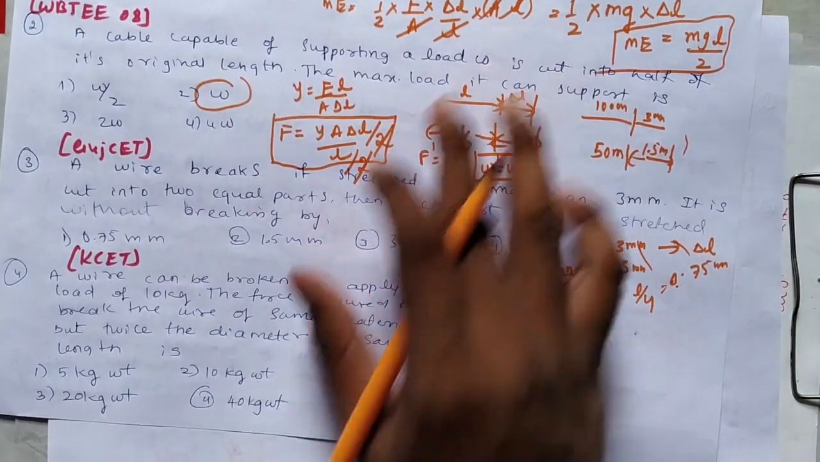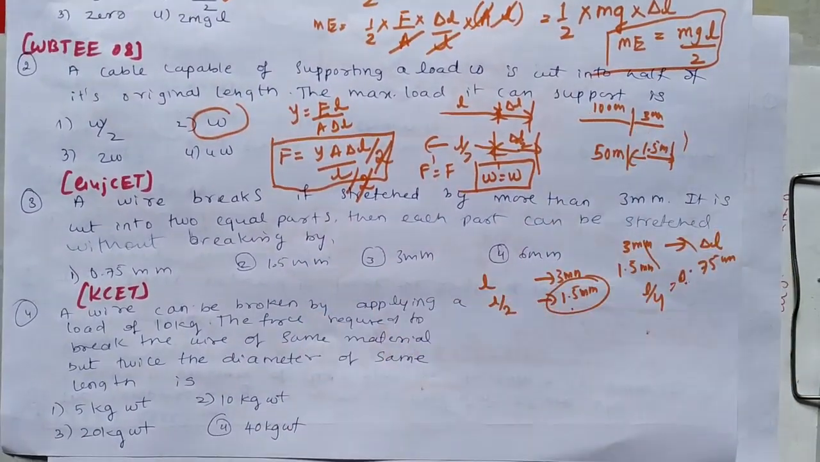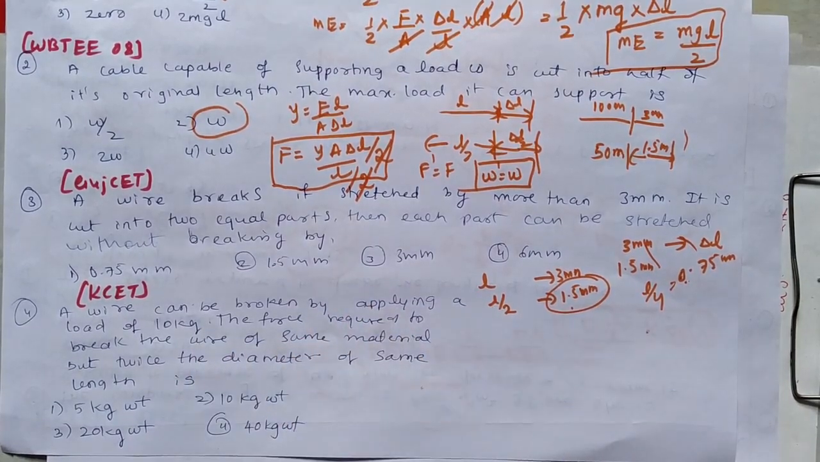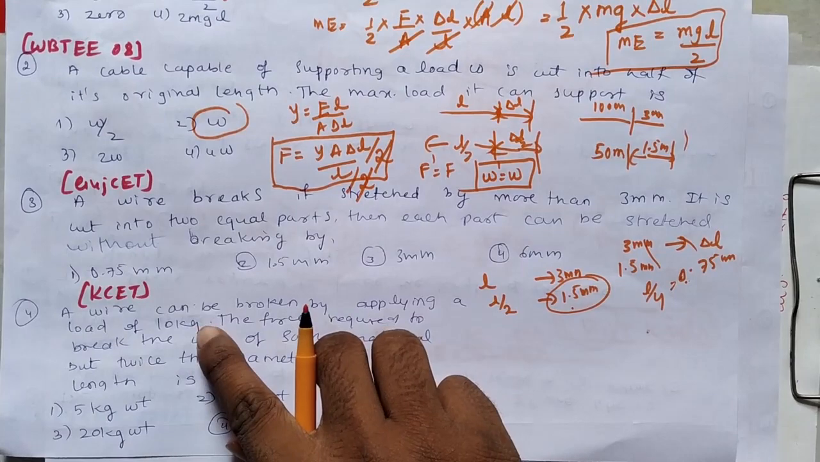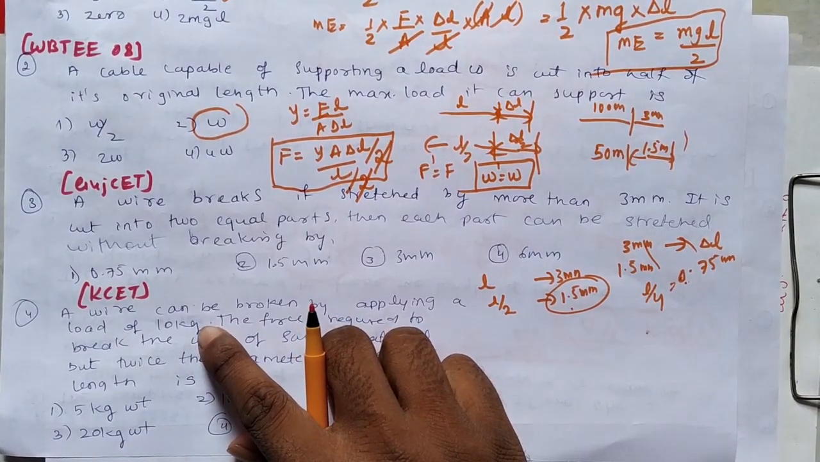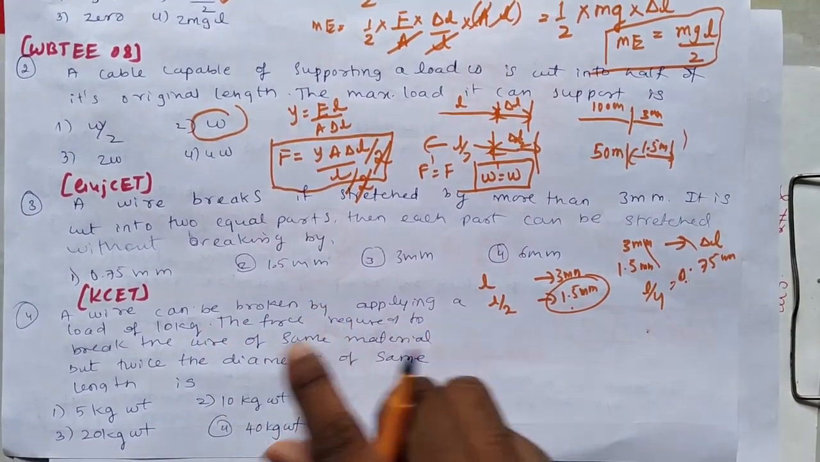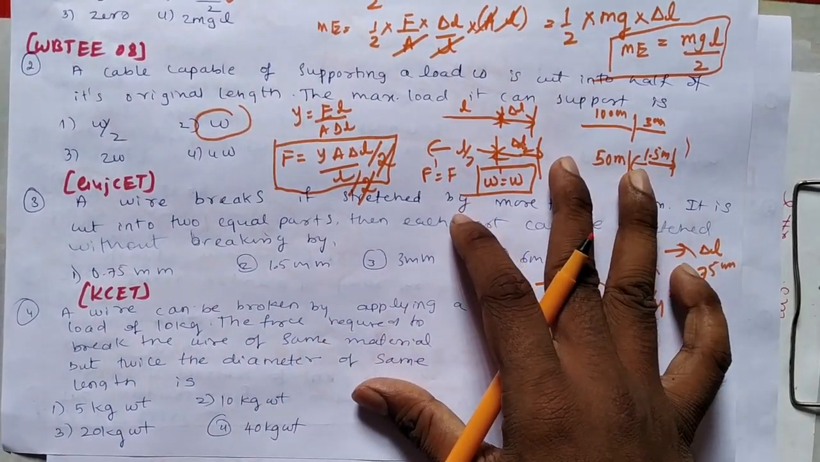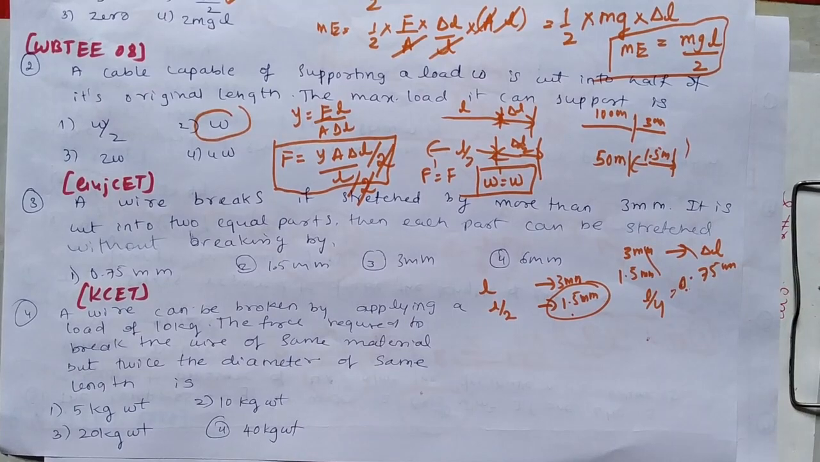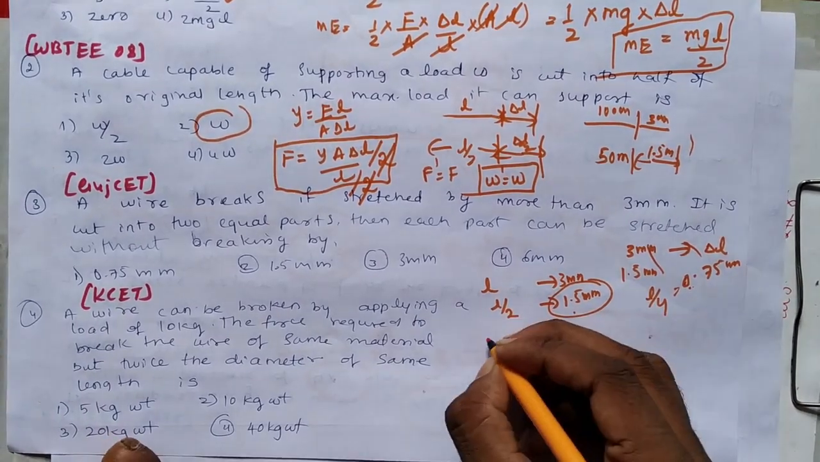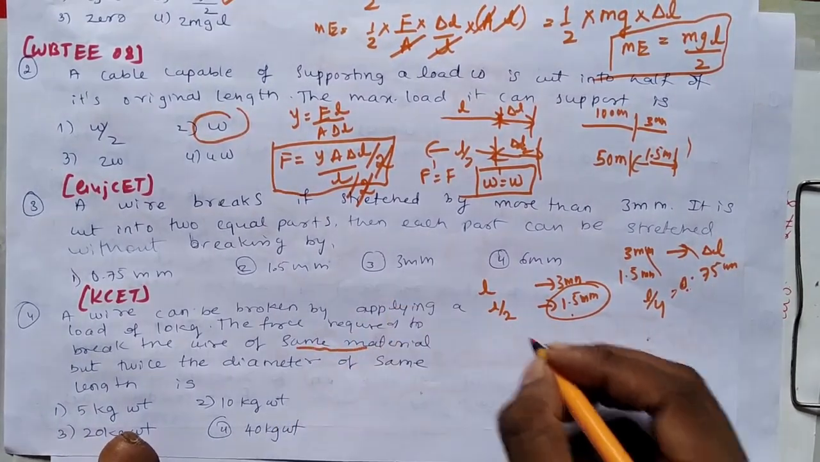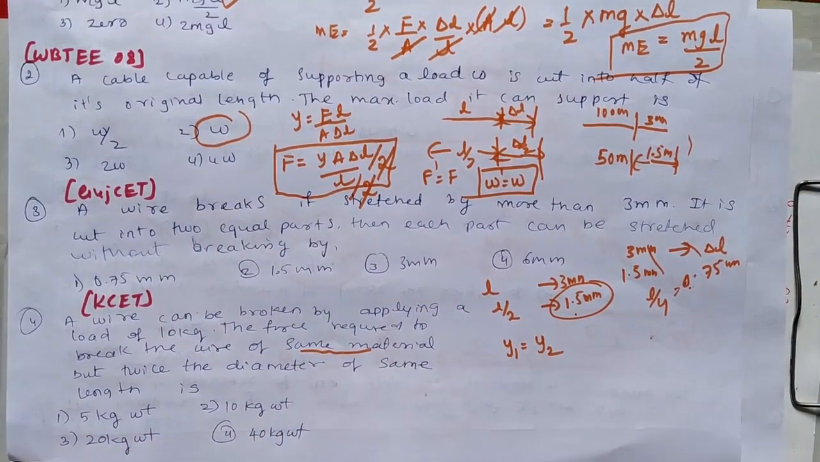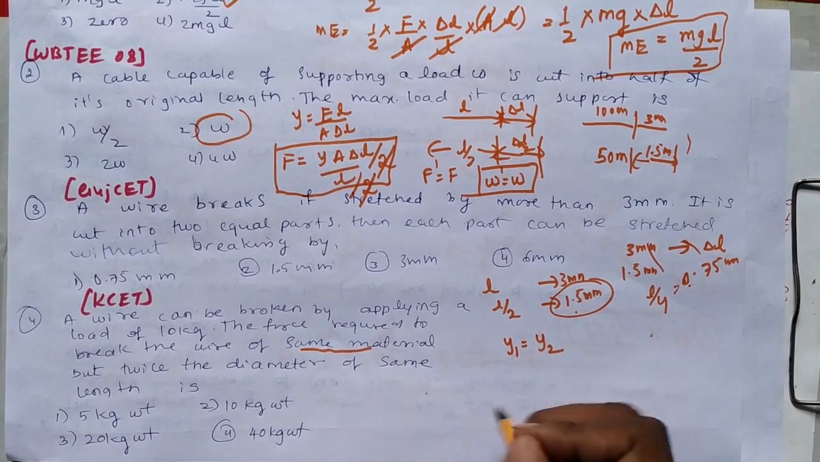See, here is one more problem. A wire can be broken by applying a load of 10 kg. Load, weight and force are all the same. The force required to break a wire of the same material but twice the diameter and the same length is how much? Same material means Young's modulus should be the same.